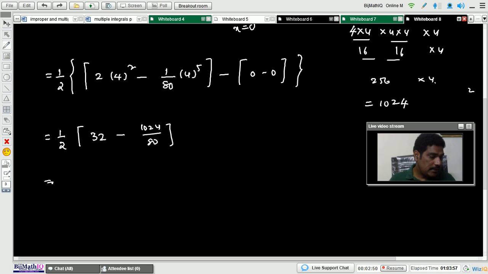Next, on simplifying this, equals 1 by 2 into 32 minus, the denominator is 16 5s and this is 16 64s.